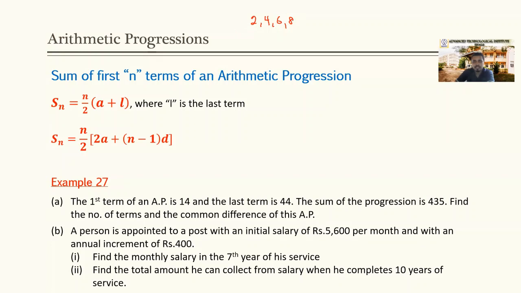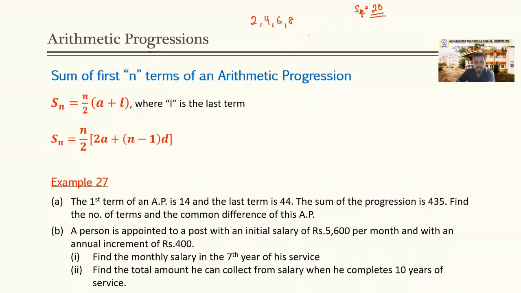What is the summation of these four terms? 8 plus 6 is 14, 14 plus 4 is 18, 18 plus 2, that is 20. Summation of n number of terms, here we have 4 terms. Summation of the first 4 terms should be equal to 20.